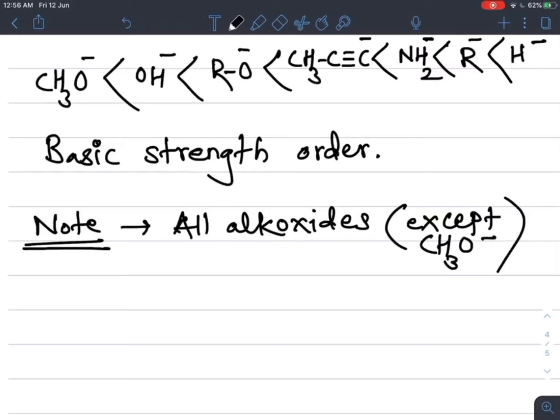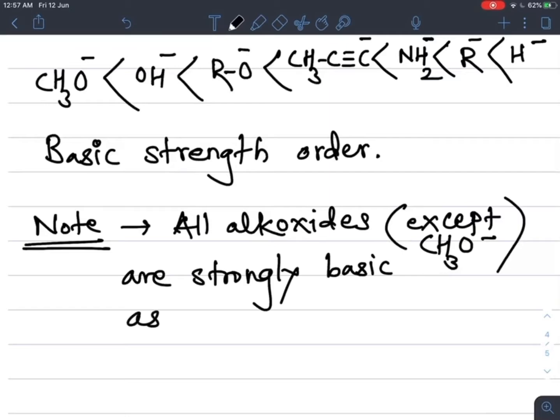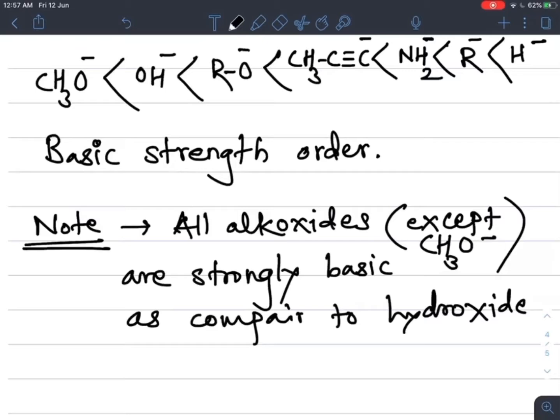Except methoxide, all alkoxides are strongly basic as compared to the hydroxide ion, that is the OH minus ion.